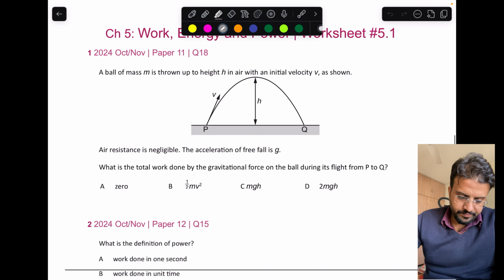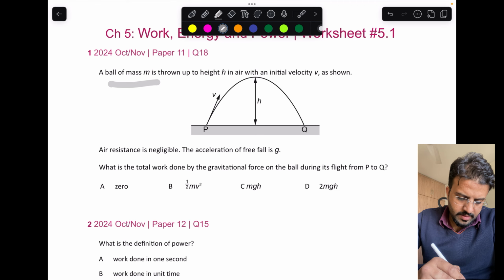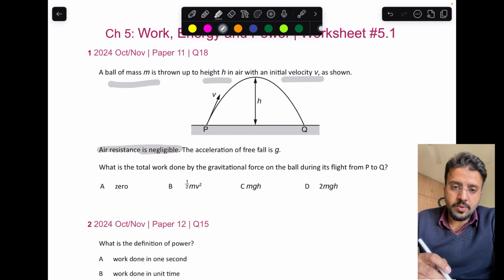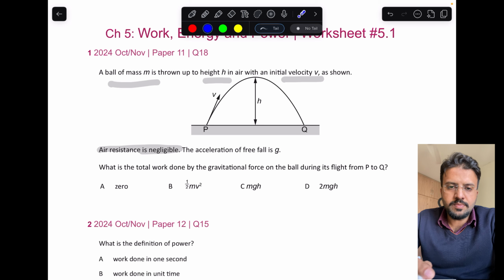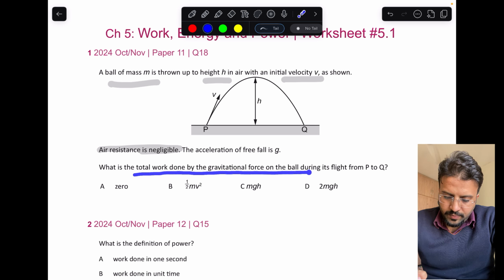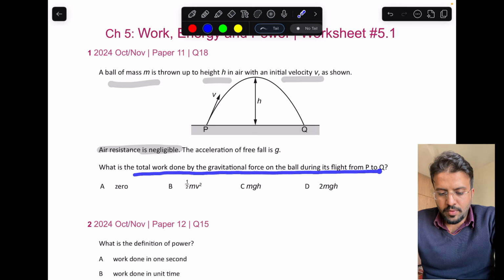Okay, so what is the question? A ball of mass m is thrown up to a height h in the air with the initial velocity of v. The air resistance is negligible. So if the air resistance is negligible, it means the acceleration will be constant, right? What is the total work done by the gravitational force on the ball during its flight from P to Q?